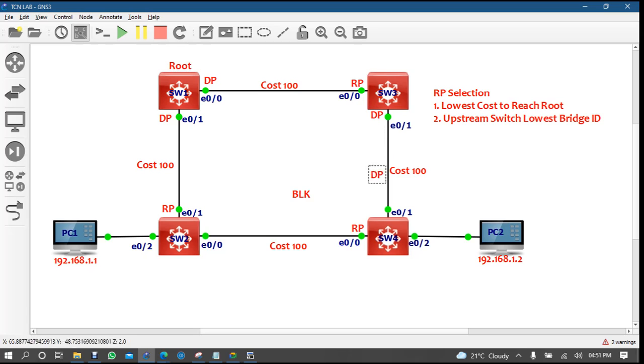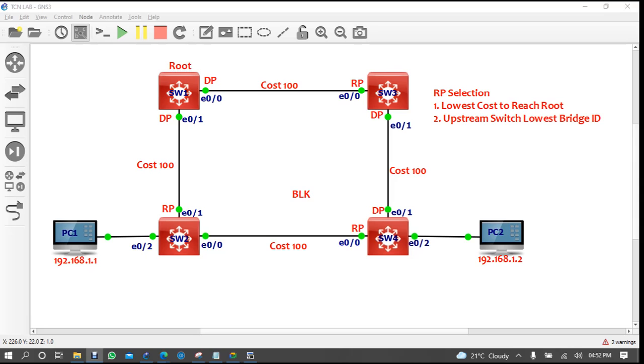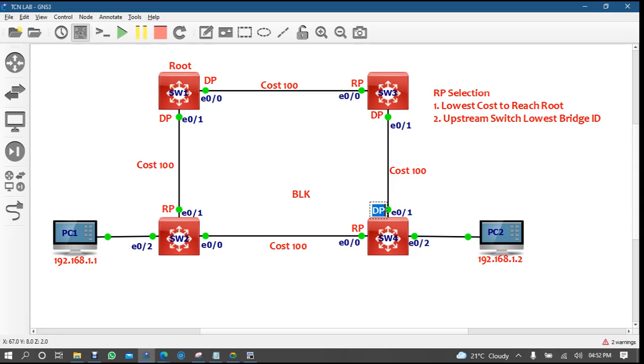And here will be DP, so DP cannot be the same. They will fight and they will say no, I am. So now compare switch 3 bridge ID and switch 4 bridge ID, which one is the lowest one? The top one, switch 3. So switch 3 will win and this will be blocked. Now any question in the blocking port?